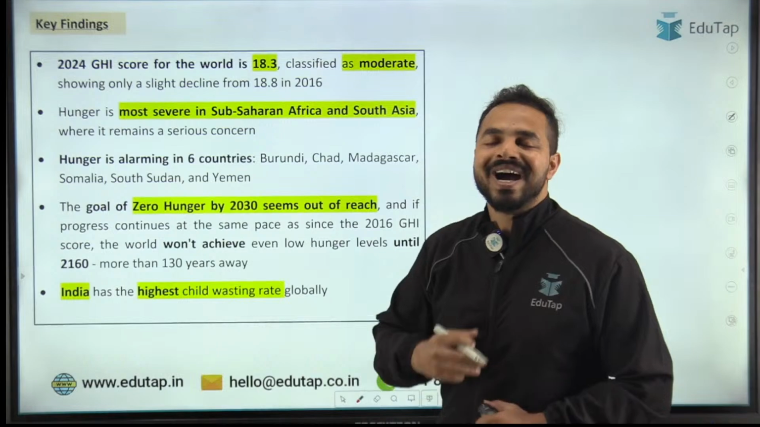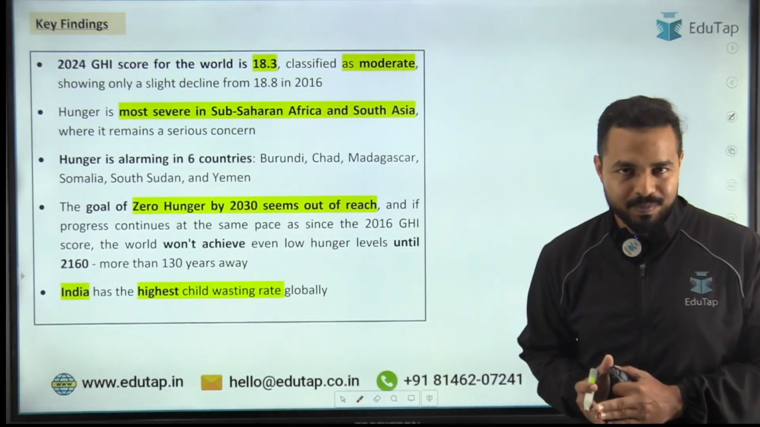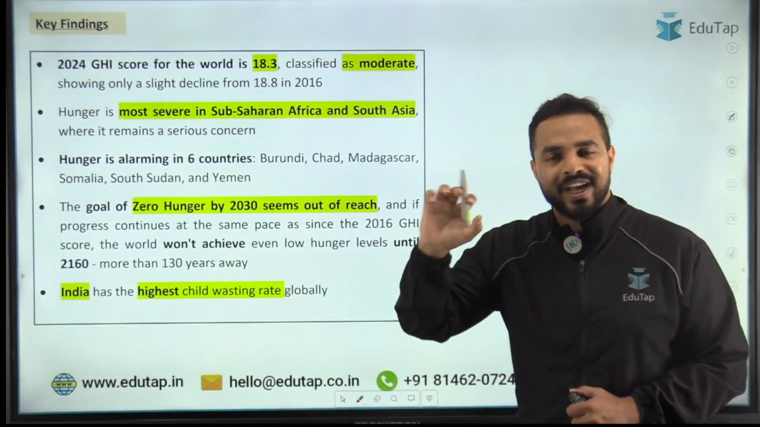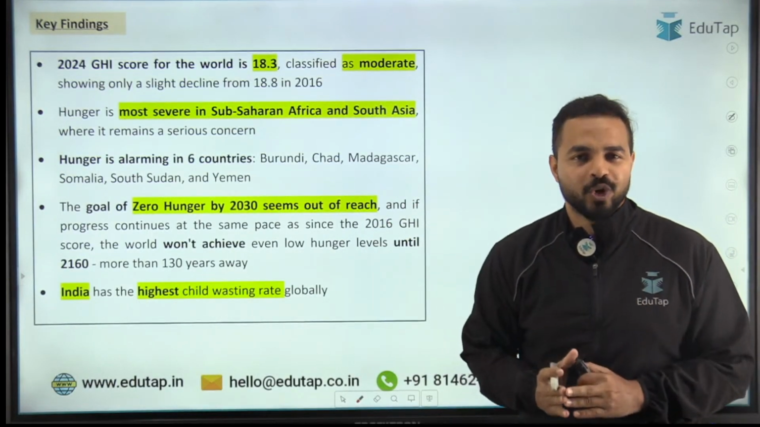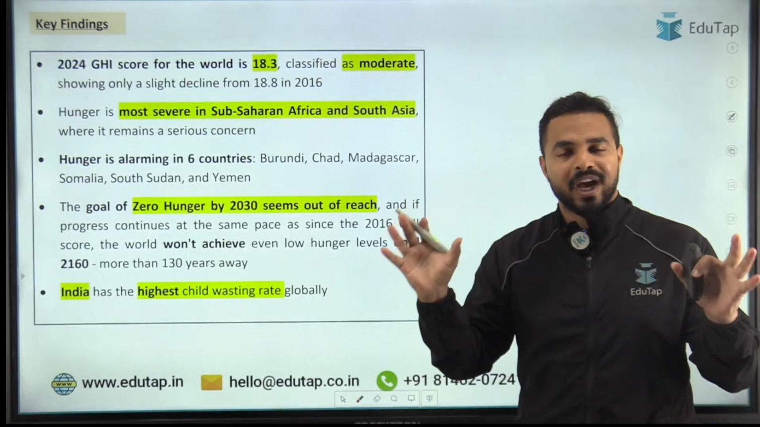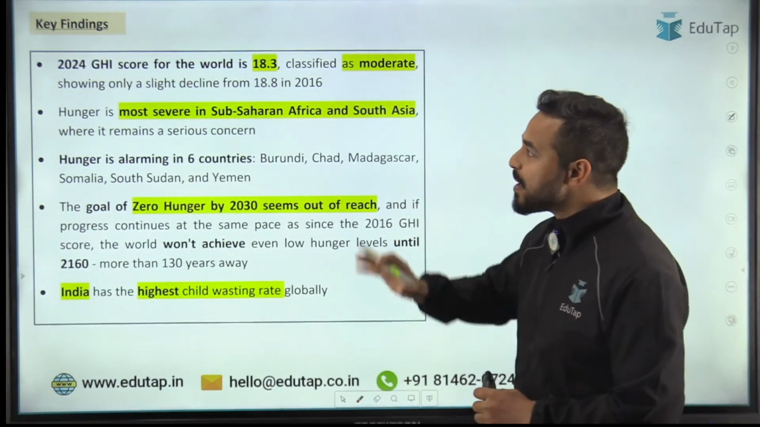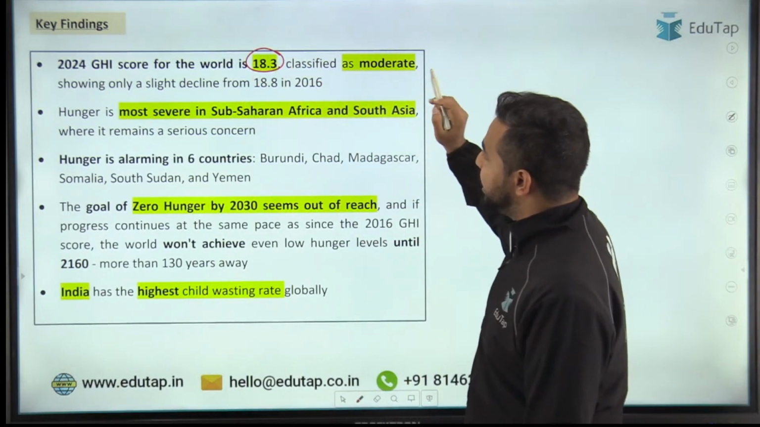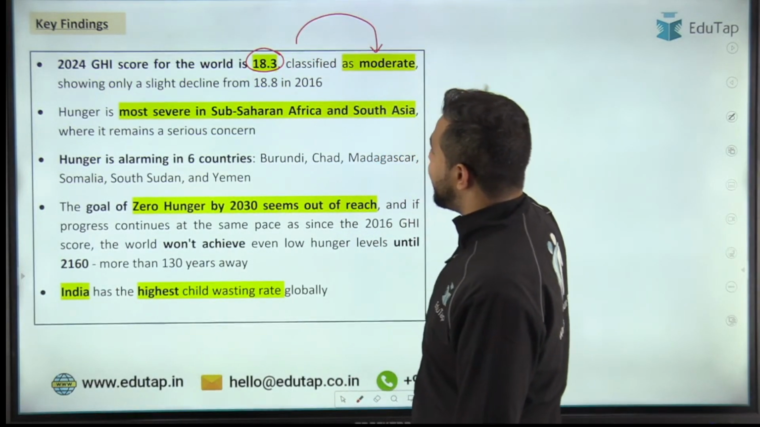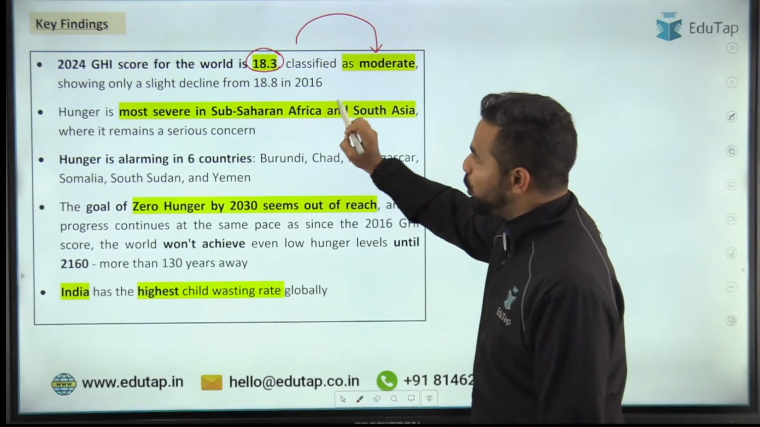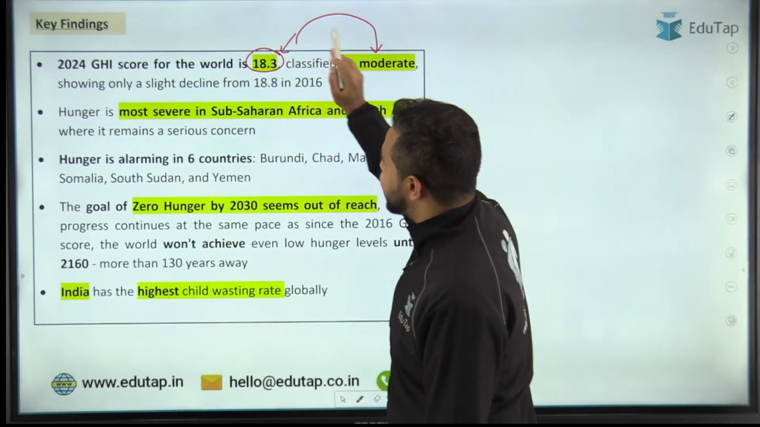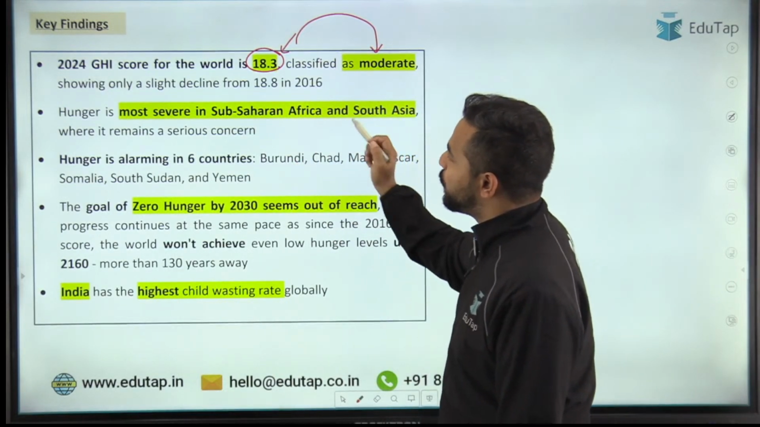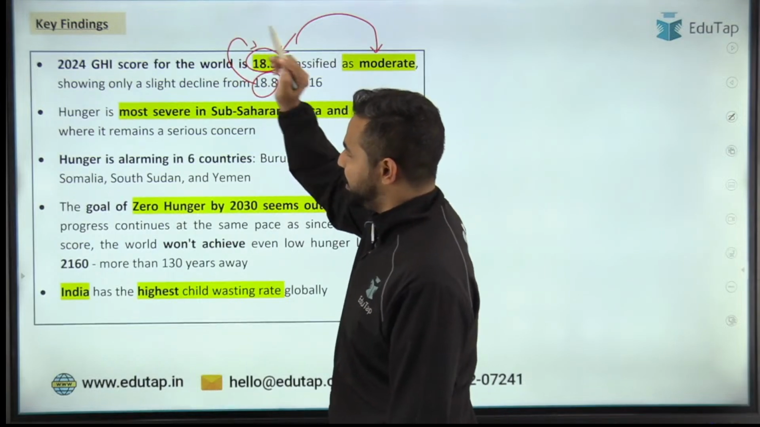Now moving on to the other important key findings of this report, the most important thing is that we have covered the India score, but what exactly was the score at the world level? तो collectively world level पे क्या score था ये भी cover करना काफी important है. तो world level पे देखें तो the score was 18.3 and you can see here that it is classified in the moderate category. It is classified as moderate category, as there was a decline of the score from 18.8 to 18.3.